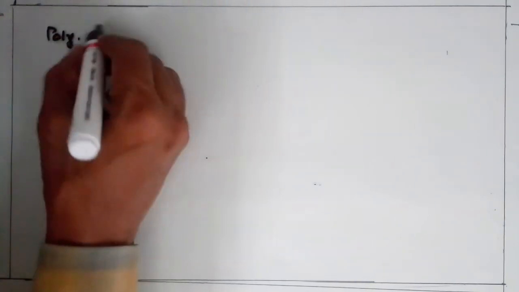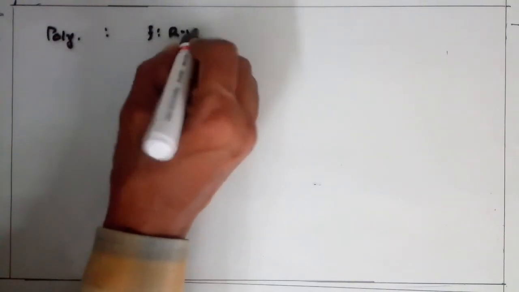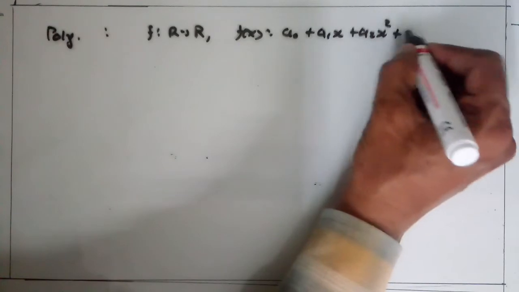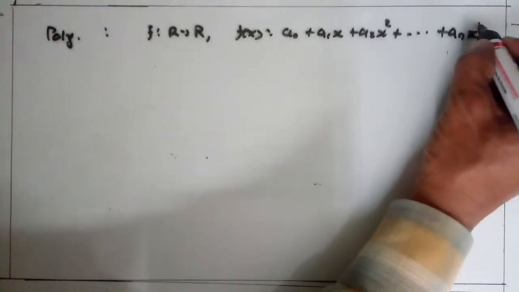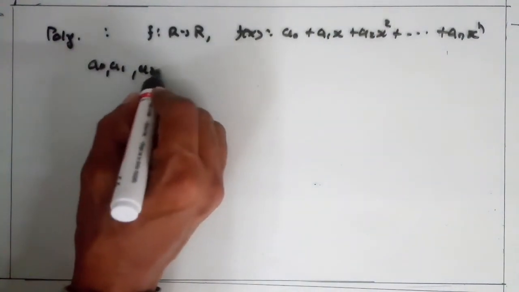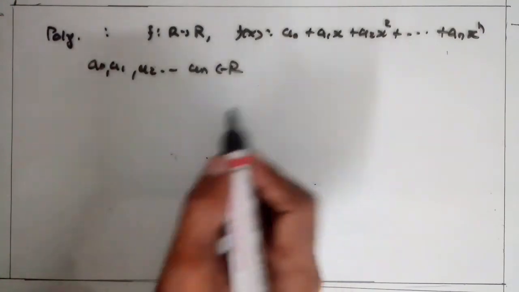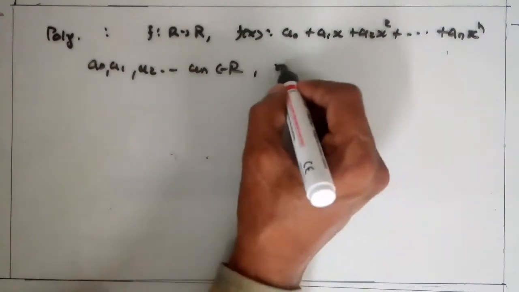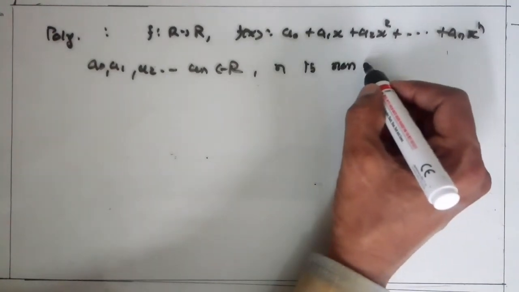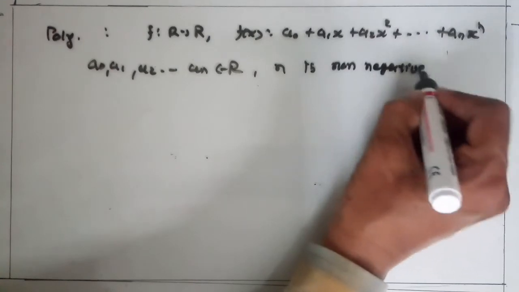Now, polynomial function. A function f from R to R, f(x) is equal to a0 plus a1x plus a2x squared plus up to plus an x raised to n, where a0, a1, a2 up to an are real, that means they belong to R, and n is a non-negative integer.